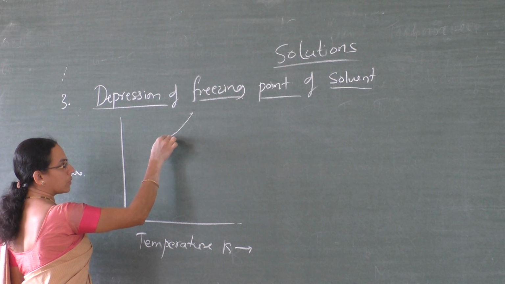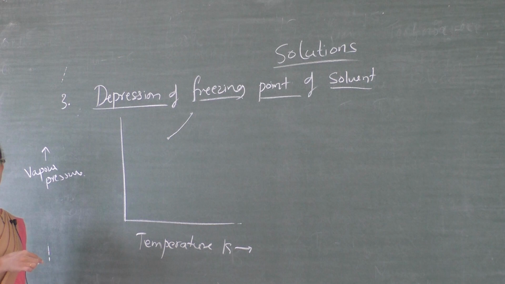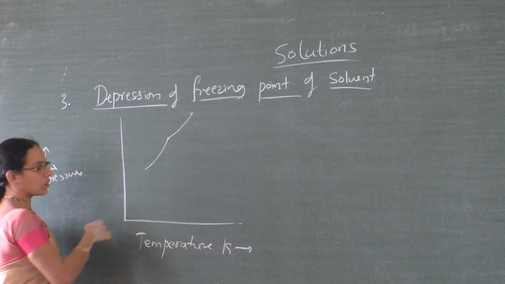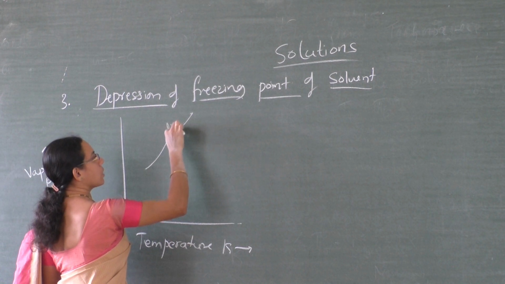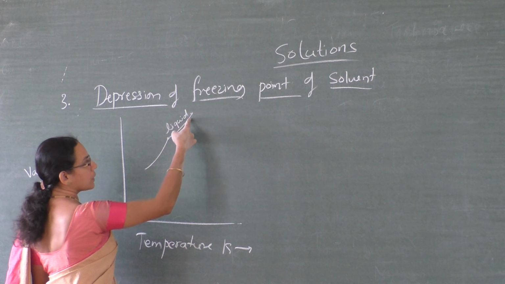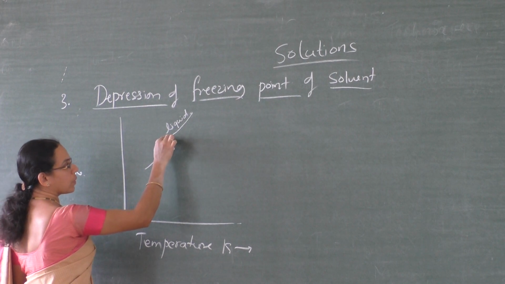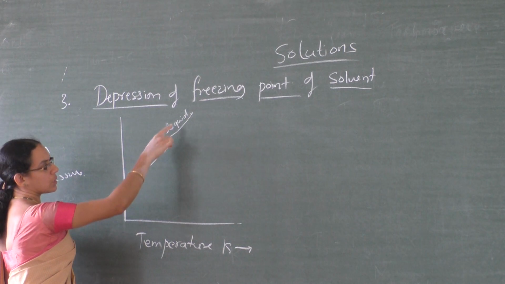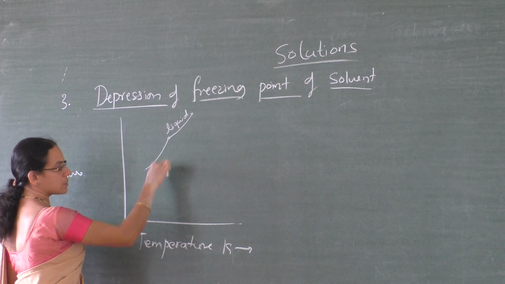Now, at some temperature, it freezes. At this state, the vapor pressures of the solid and liquid states are at equilibrium, and below that temperature the solvent remains in the solid state. Above it, the solvent remains in the liquid state, but its vapor pressure goes on decreasing, and at this point the vapor pressure of the solid solvent becomes equal to that of the liquid solvent, and there exists an equilibrium, hence it freezes.